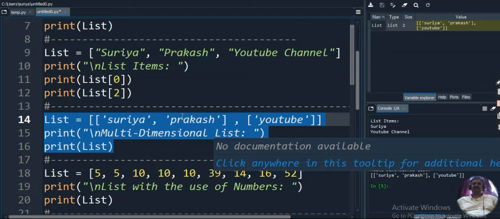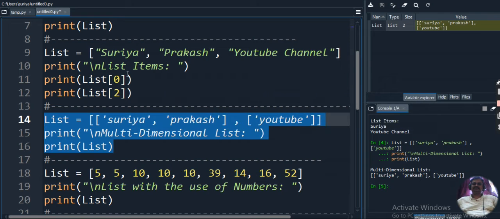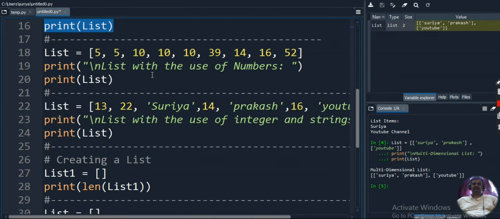I hope you understand the nested list and the previous point also, that is accessing the list value with the use of index numbers. Okay, now let's move on to the next code. In this code we can store duplicate values in the list. It's possible to store duplicate values inside the list. So we are creating a list with numeric values: 5, 5, 10, 10, 10, 39, 14, 16, 52. These are the numeric values we are storing in the list.